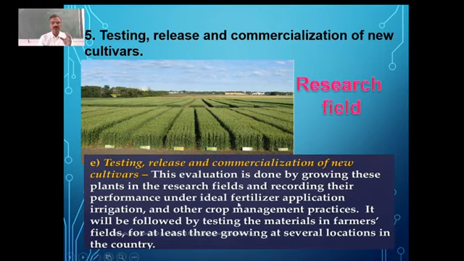Once they test it, they use it in bigger fields with the help of the farmers. They will select some farmers who help in testing it in a bigger field. Then they increase the amount by growing them in larger fields.